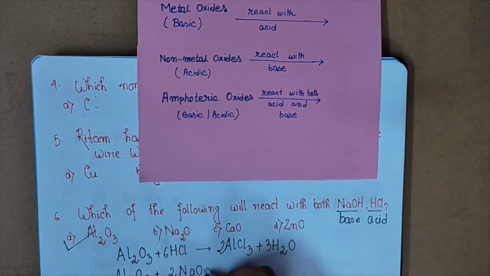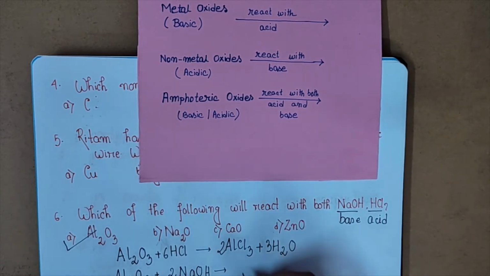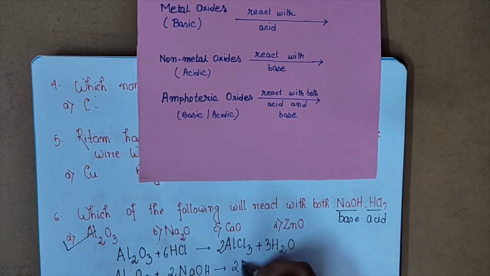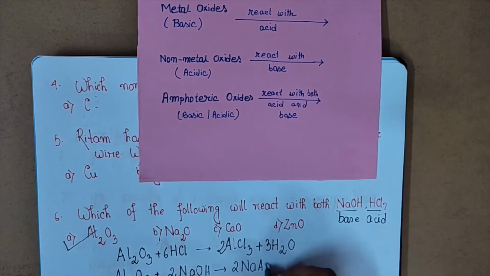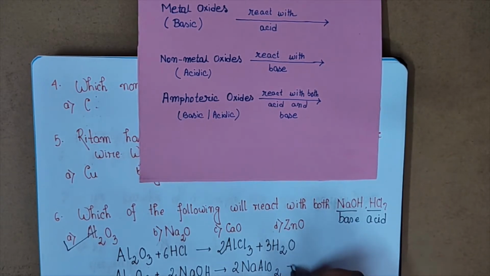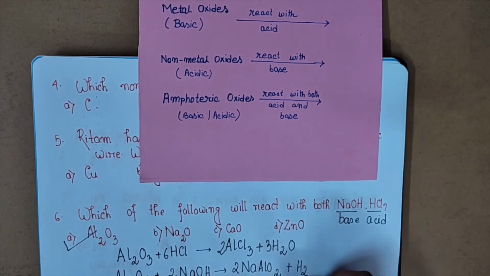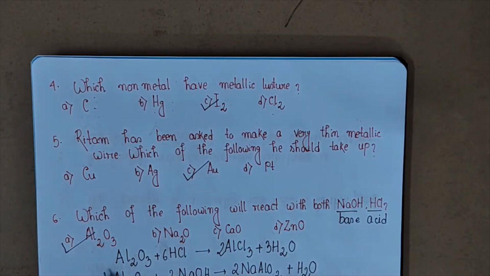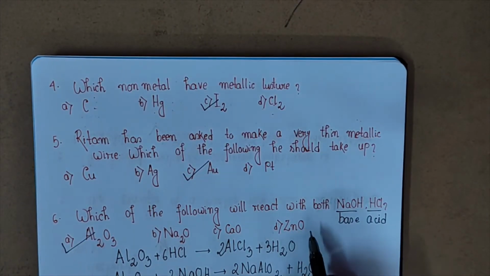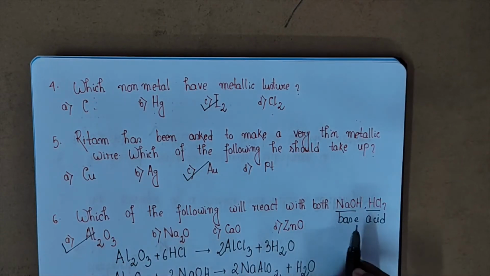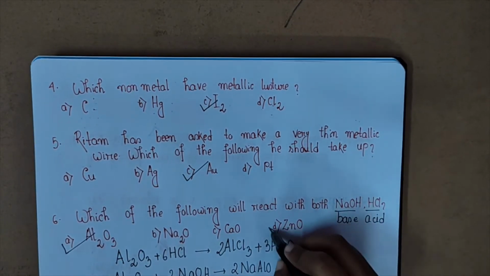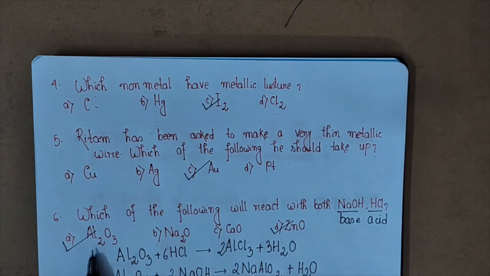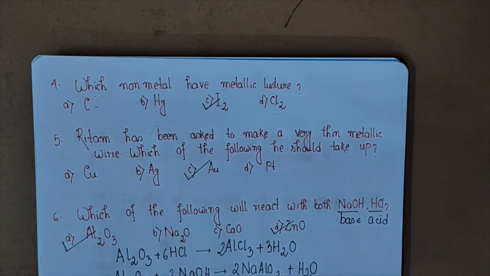So what will we get? We will get sodium aluminate, NaAlO2, plus H2O. So it can react with both acid and base, and not only Al2O3. Okay, ZnO can also act as a very good amphoteric oxide. So these two are the options here, Al2O3 and ZnO.